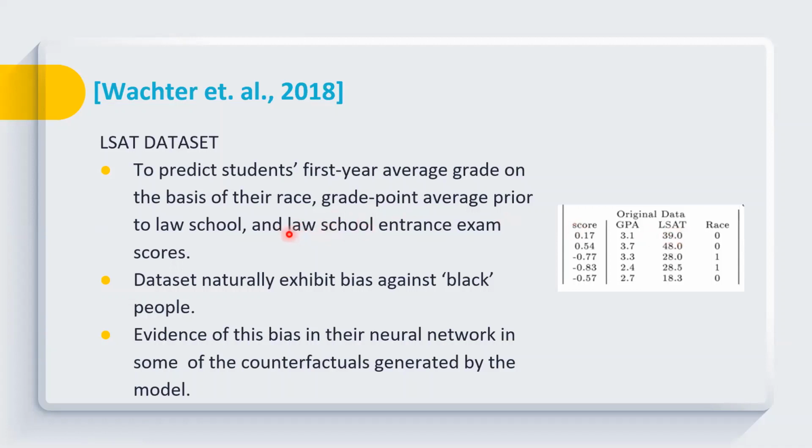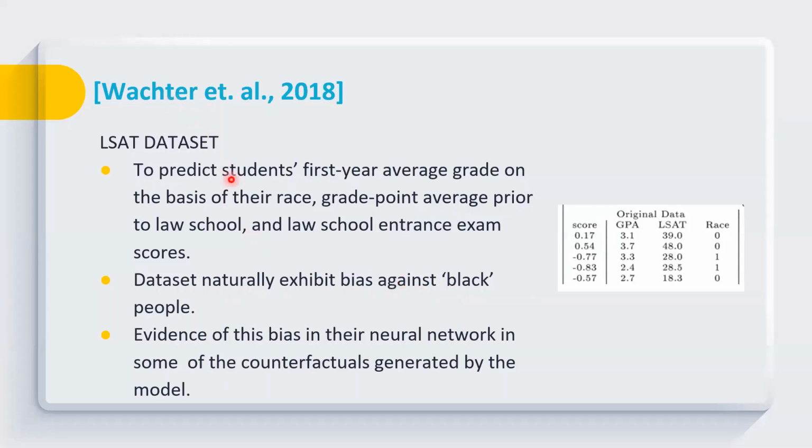Actually, it is a law school data set. So they considered these three different important parameters, and on that basis they are making predictions on the average grade. And they know that this data set exhibits bias against black people. So it is known that this data set is biased against black people.